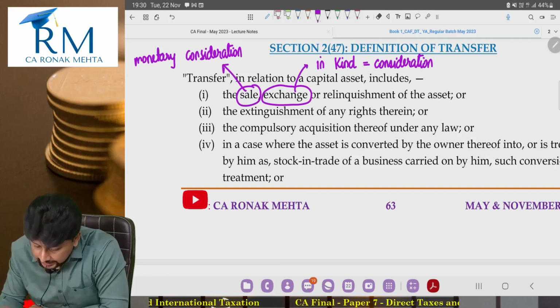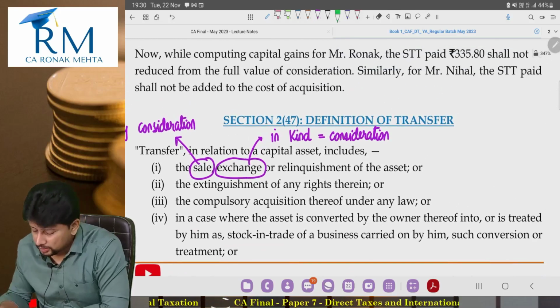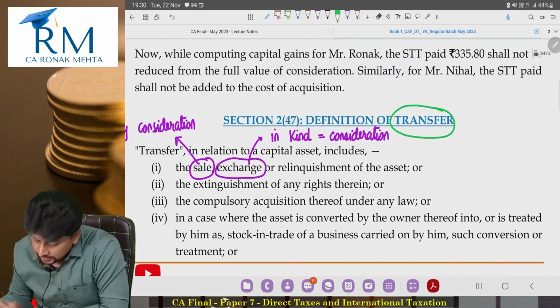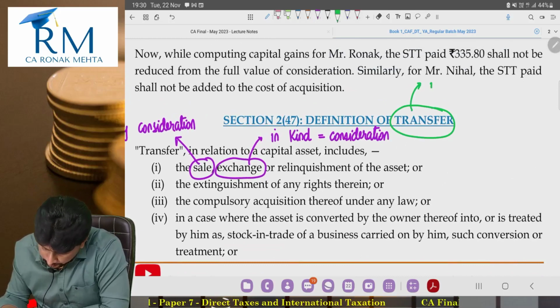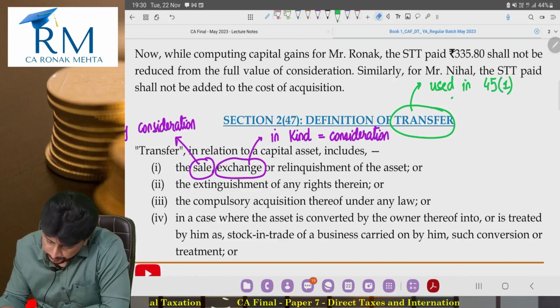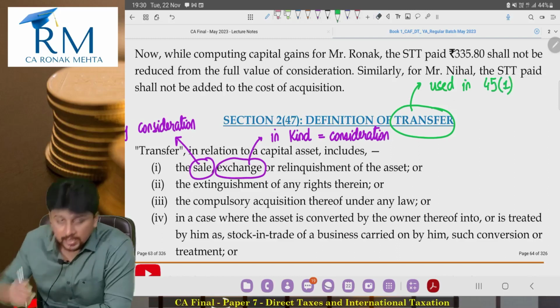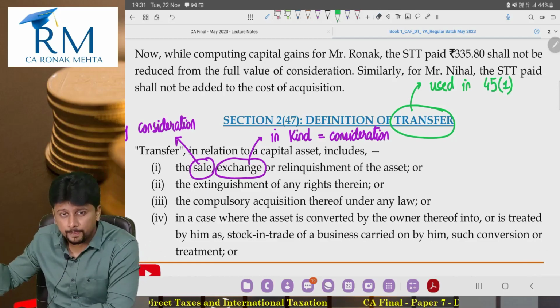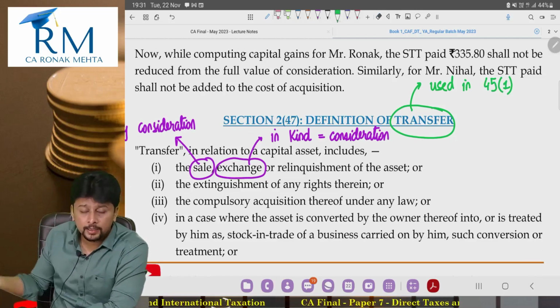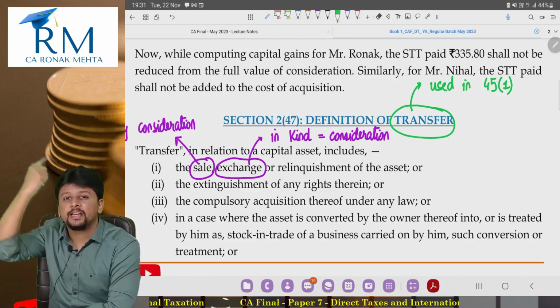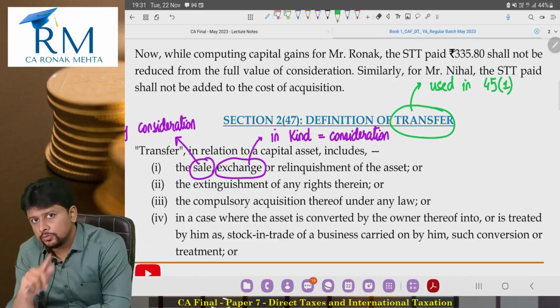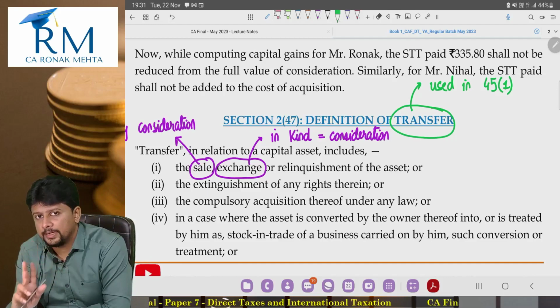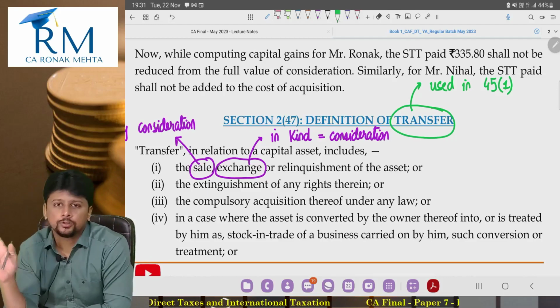The only thing that I would make a student observe, which is also very simple actually, is the word which is used in section 45(1), charging section. That means exchange is a type of transfer, and transfer is the event where the charging section will be triggered. That means you will have to pay tax on capital gains, not only when you sell but also when you exchange.